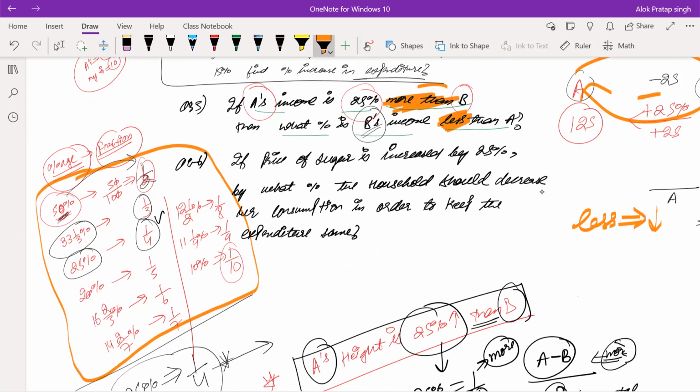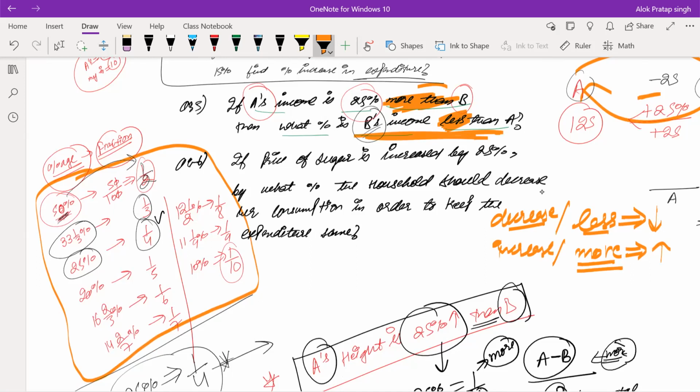If he gives more, then refer this signature, right? Less or decrease in the last statement, refer this signature. If he gives increase or more, then the upward signature you have to use, right?